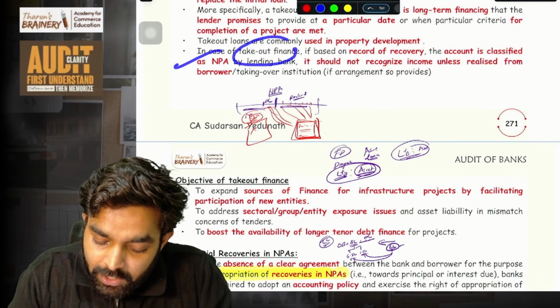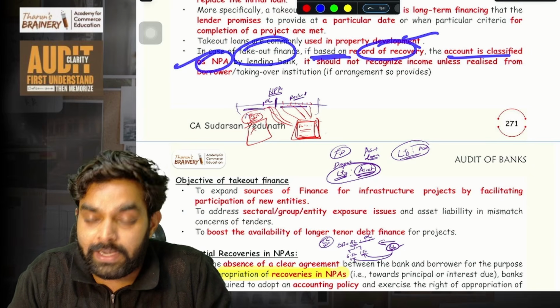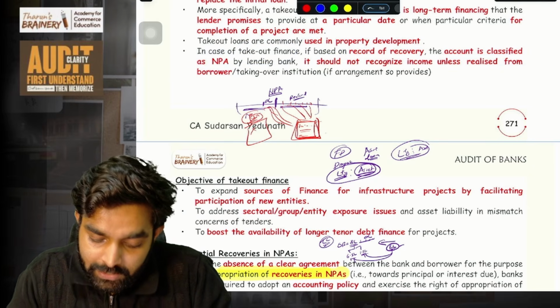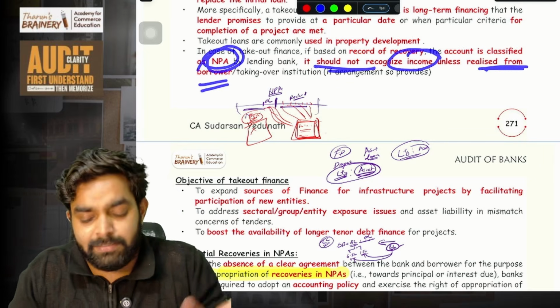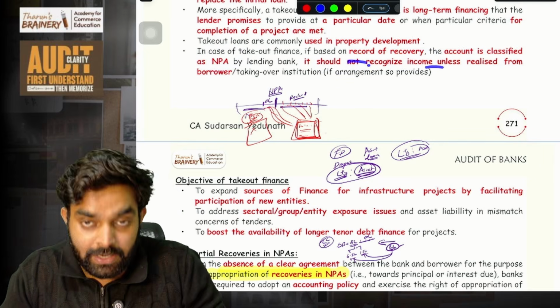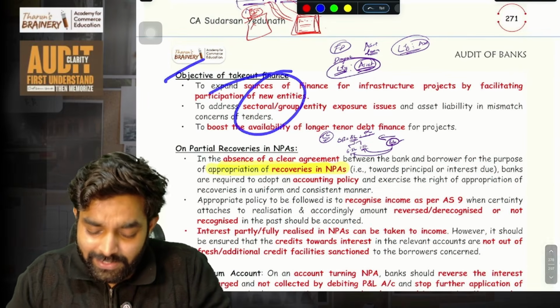Then in case of takeout finance, if based on the record of recovery, the account is classified as NPA. Record of recovery means money has not been paid for 90 days. That is, recovery is not there. If it becomes NPA, it should not recognize income unless realized from the borrower. Same thing. It should not recognize income unless realized from the borrower. Same thing we learned above. What is the objective? Very easy, just learn it.